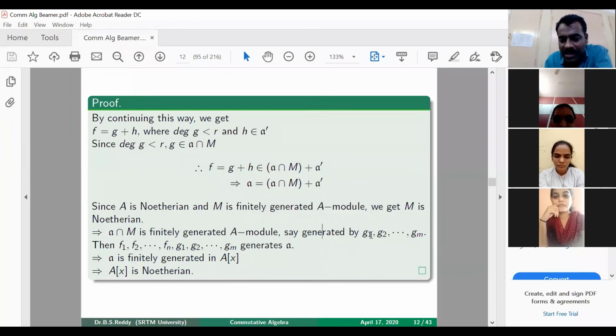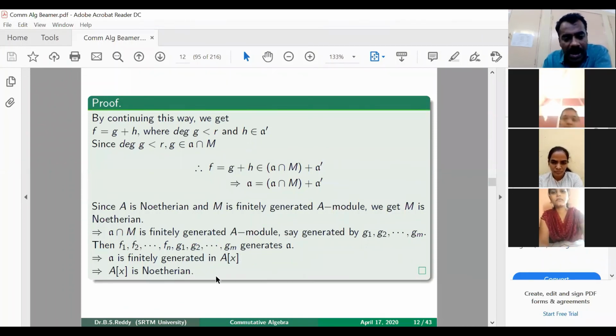So you can call the generators g1, g2, up to gm. So this A intersection M is generated by g1, g2, up to gm, and we know that A prime is generated by f1, f2, up to fn. So therefore these together generate A. That shows that A is a finitely generated ideal in A[x]. So as A is an arbitrary ideal, we prove that every ideal is finitely generated, and hence A[x] is Noetherian. So we prove that whenever a ring A is Noetherian, A[x] is Noetherian.